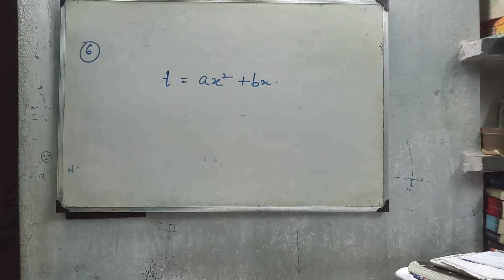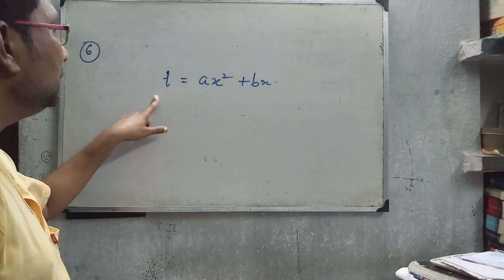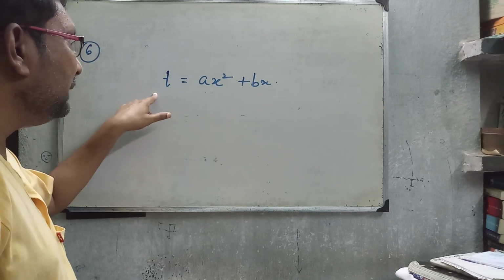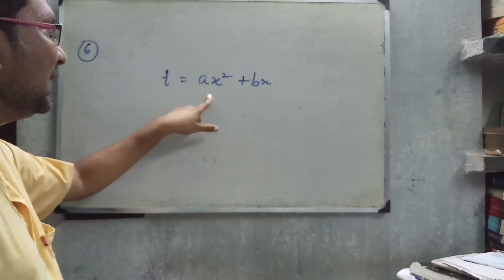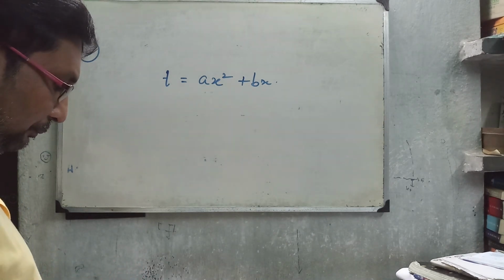This is the relation between the time t and displacement x of a particle.